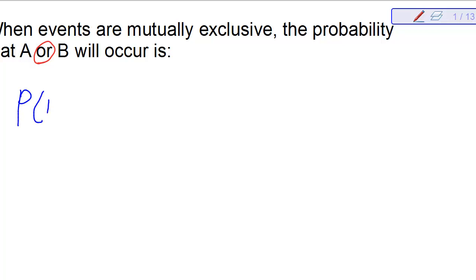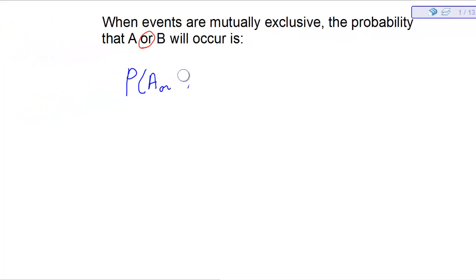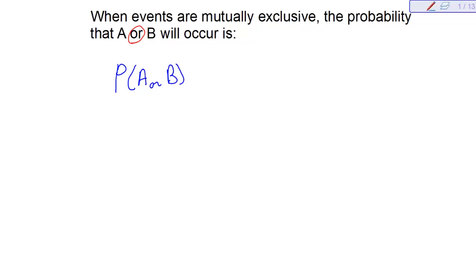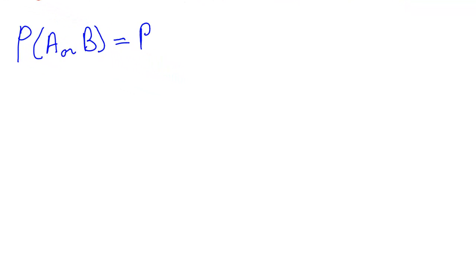The probability of A or B is going to be the probability of A plus the probability of B. Anytime that you're wanting one thing or another to happen, you're going to add their probabilities.